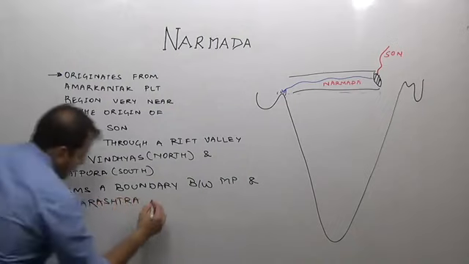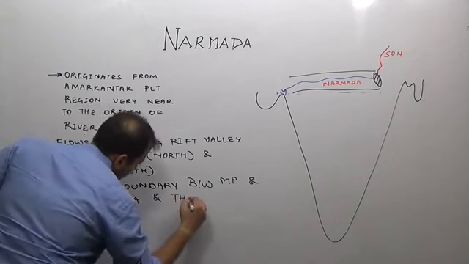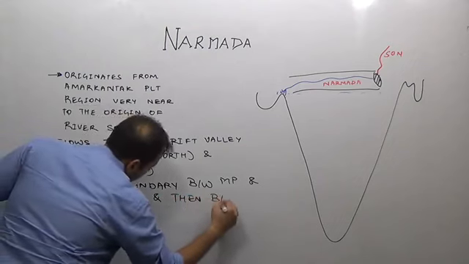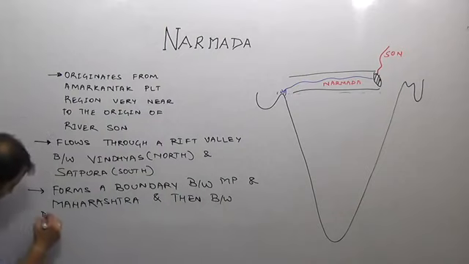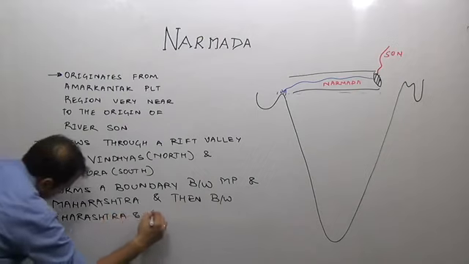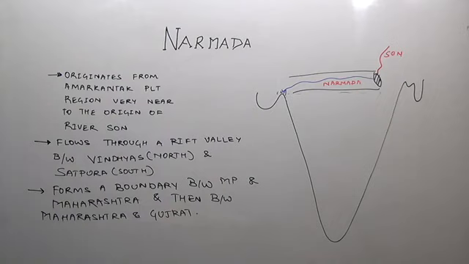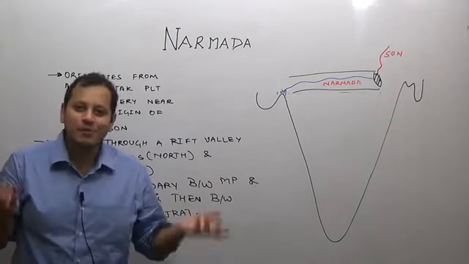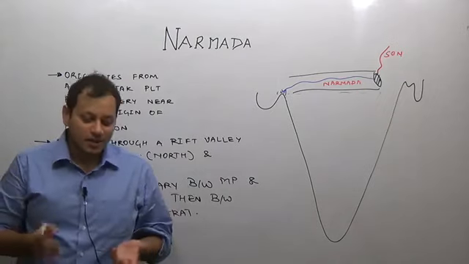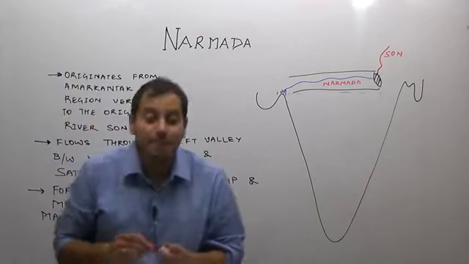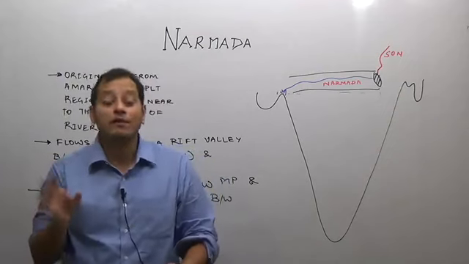It drains into Gulf of Kutch region. Sorry, it drains into the Gulf of Cambay, Khambat.